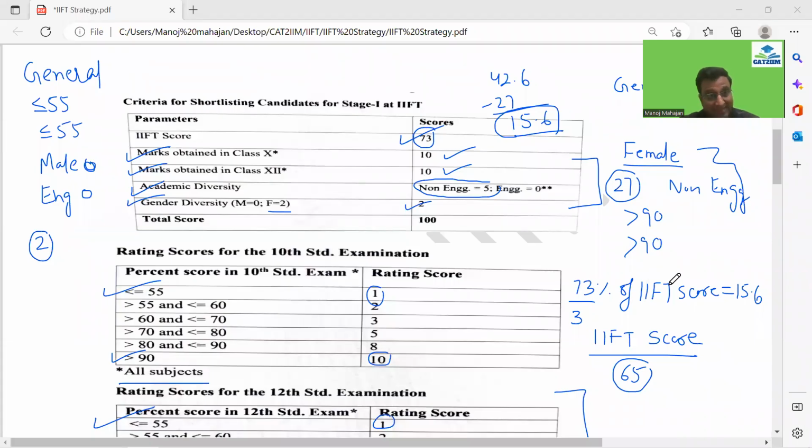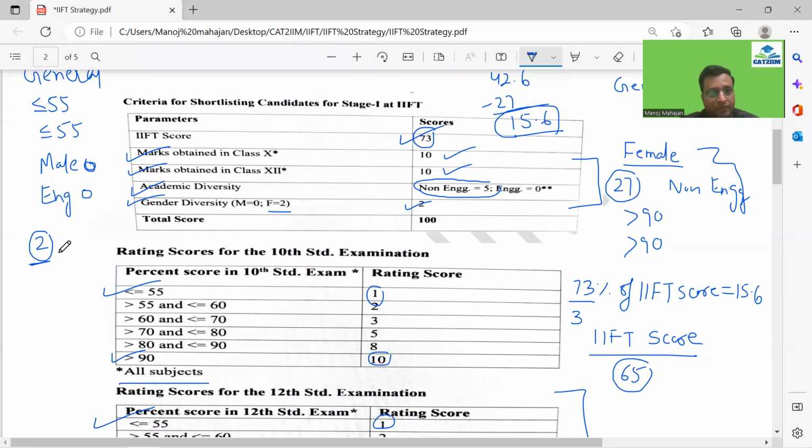Now, if you do the same calculation for the worst category, that is general, you are male, you are engineer, and in 10th and 12th you have scored less than or equal to 55. So this was the best which I could have done in general. If I come to this portion, guys, let's say you got 2 marks. From 42.6, let's subtract 2. What do I get? 40.6, correct?